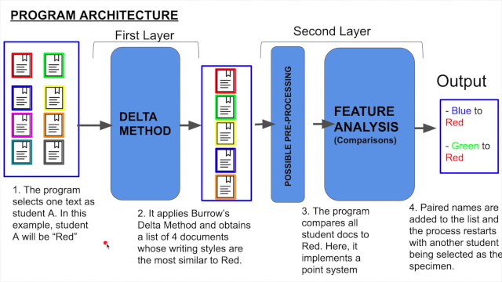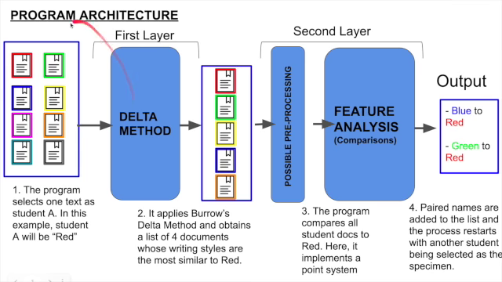So this is what the structure of my program looks like visually, and as you can see, it consists of two layers here. Generally, each document in the class list goes to the first layer, and this produces a list of students who have similar documents. Then this list gets passed on to the second layer for another more detailed feature analysis or feature comparison. Then the result is a list of paired students who are suspected of copying from each other. And to make this clearer, I've prepared an example for you.